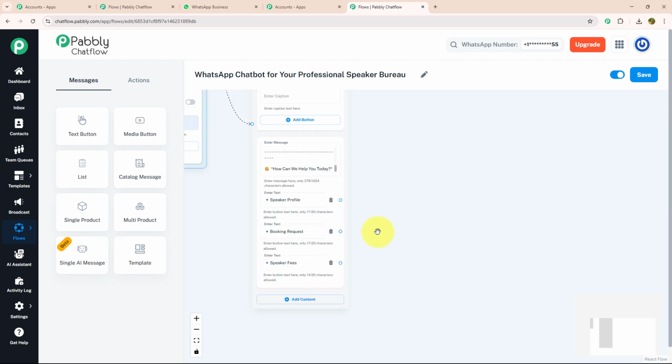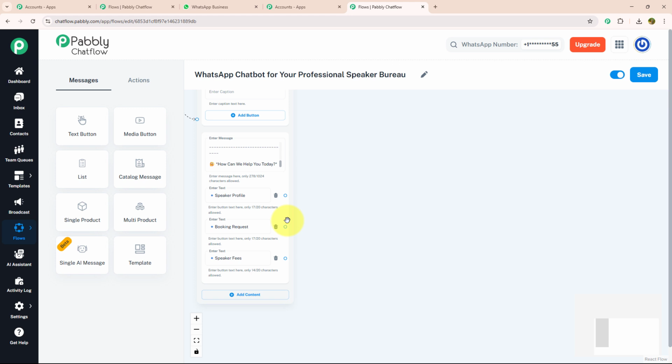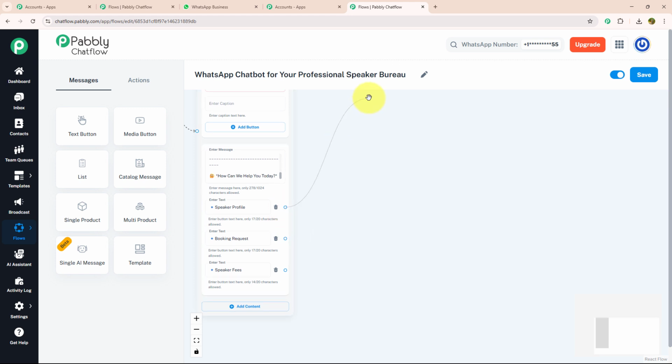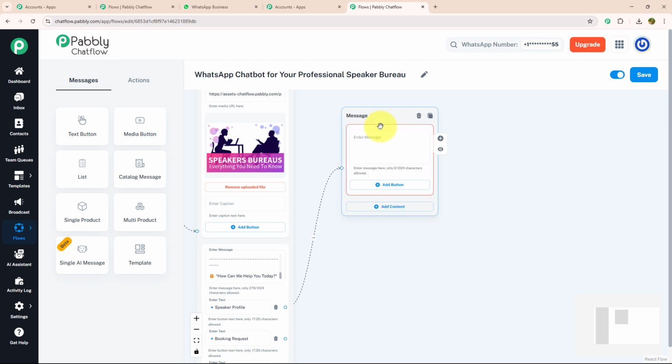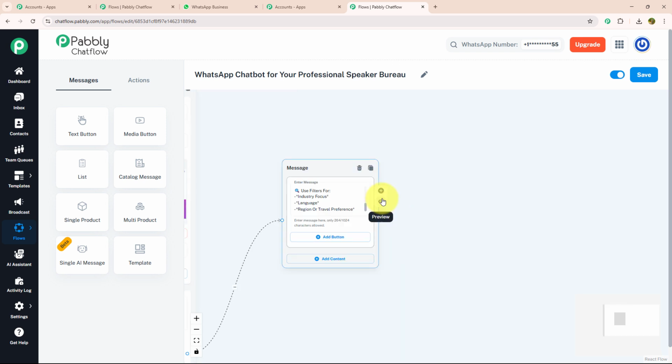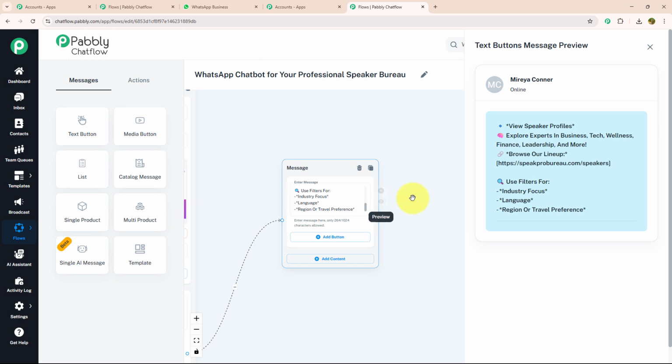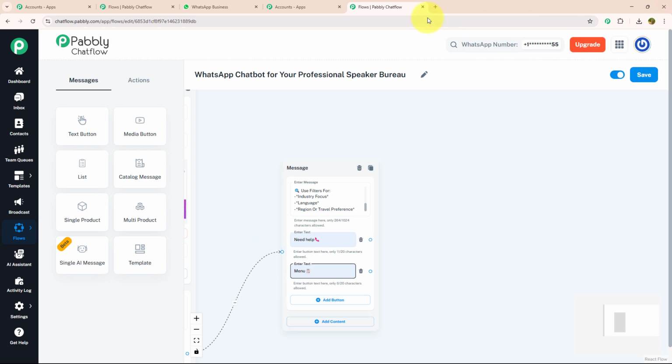Now for each action button, I'm going to provide a separate message. Let's start with speaker profile. For that, I'm going to drag and drop, select the text button and enter my message, where I have provided a link from where our customer can see and browse the lineup of speakers and can use filters for industry focus, language or travel purpose. With that, I have provided two action buttons, need help and menu.